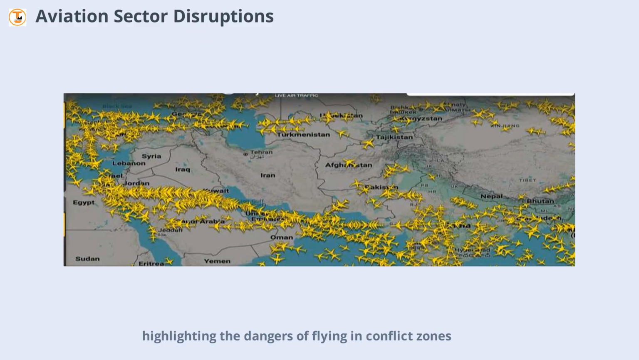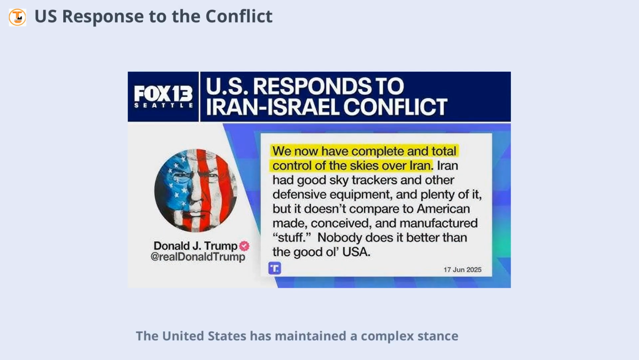The United States has maintained a complex stance. While engaged in nuclear talks with Iran, the US has denied involvement in Israel's recent strikes. President Trump has issued strong warnings to Iran's leadership, demanding unconditional surrender and threatening military action. The US position reflects a mix of diplomatic engagement and hardline rhetoric, aiming to pressure Iran while supporting Israel's security.